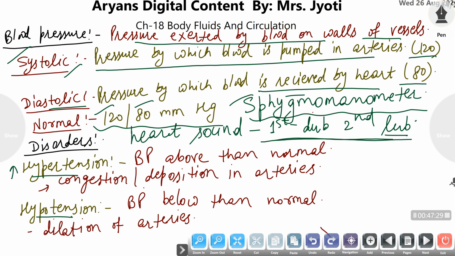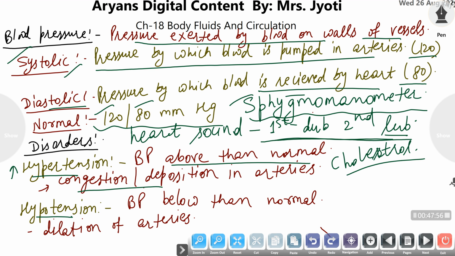Hyper means higher. Persons who have blood pressure above the normal range are termed hypertensive. Okay? Hypertension generally occurs because of congestion or deposition in the arteries, which may be because of deposition of any mineral or generally cholesterol.